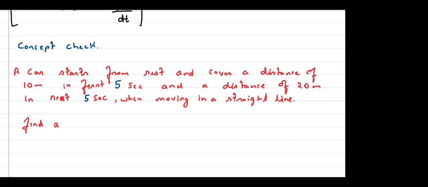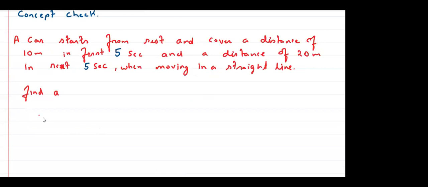Okay, first of all, guys, step by step. Here, U and V is not given. Yes or no? Tell me. Here U and V is not given, but you can calculate U and V. So first you have to find U and V. So what is U, guys? What is U? 10 meter in 5 seconds. Start from rest.